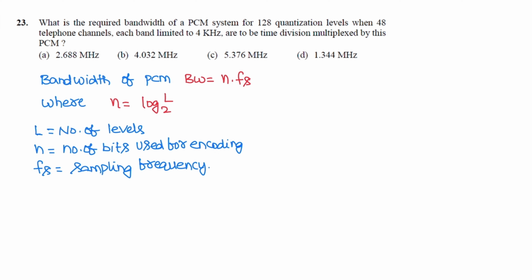L is the number of levels, n is the number of bits used for encoding each sample, fs is the sampling frequency. Number of levels L is 128 given in the question. From this, number of bits per sample is log 128 base 2, so that is 7. So 7 bits per sample.